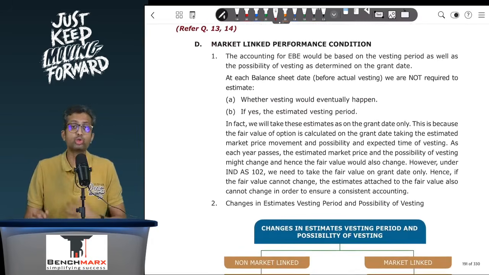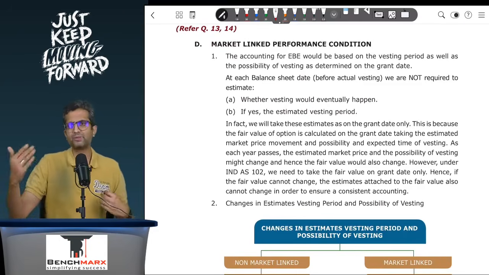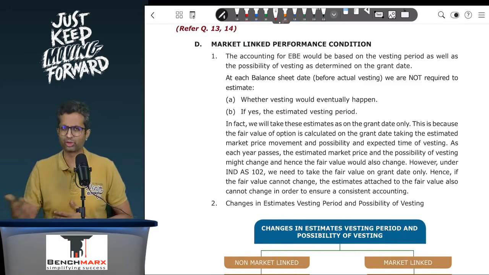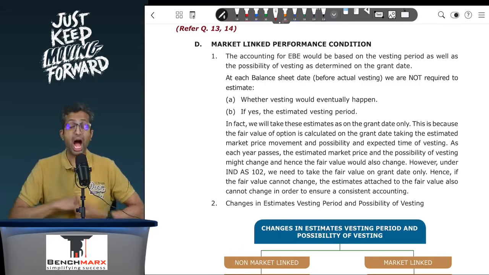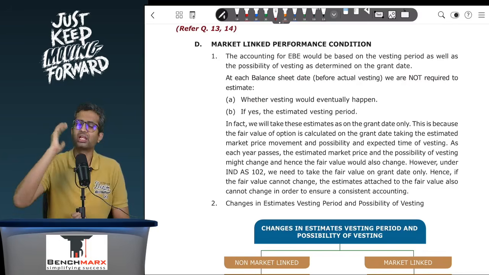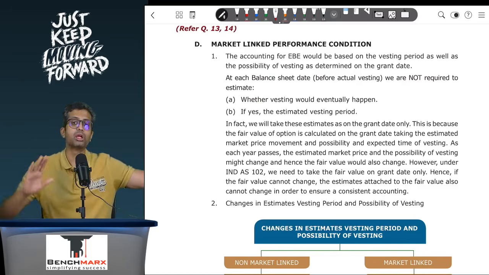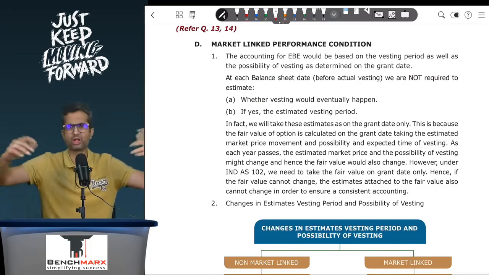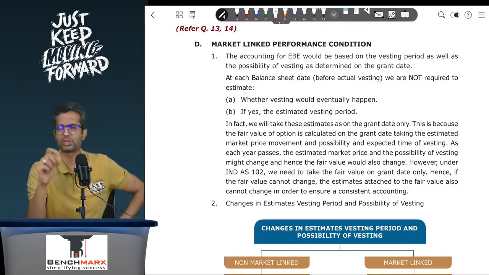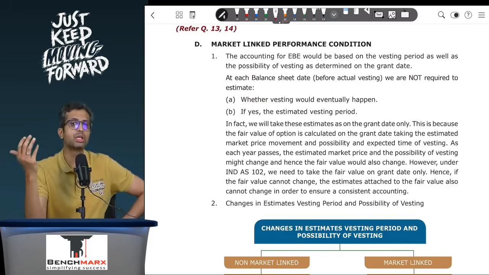But when it comes to market linked performance conditions, ideally that same analogy should apply. If it was not earnings growth but market price growth or a particular market price level, ideally you should have done the same thing. At each balance sheet date, you should have asked yourself whether the actual vesting has happened. If not, is it likely that the vesting would happen? If yes, when would it happen? And accordingly estimate the vesting period and do the working. Now the standard says that you should not be doing any of these for a market linked performance condition. This is where you feel it to be a little illogical.